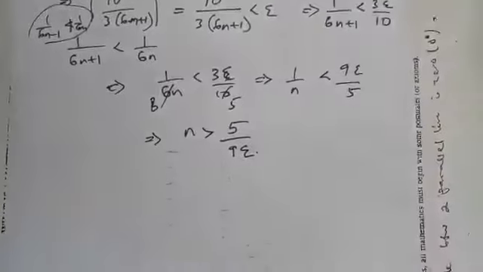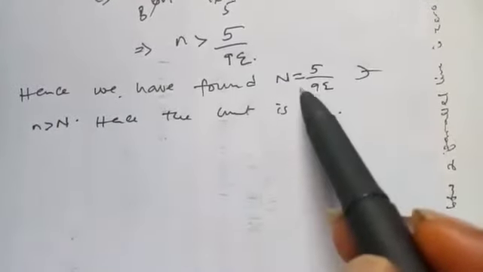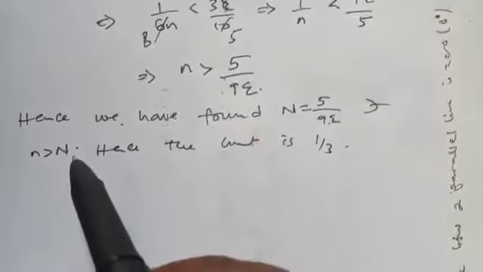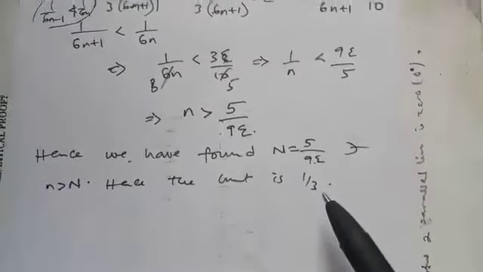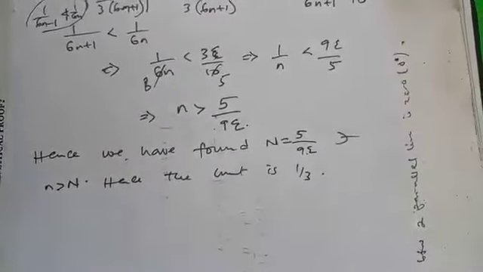So we can say that we have found our N, such that n is greater than capital letter N. Then we say that hence the limit is 1 over 3. And that completes the proof.